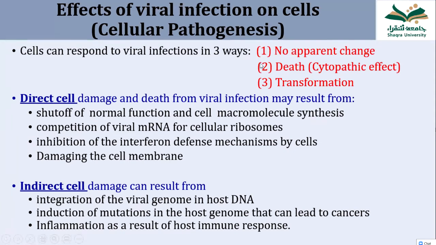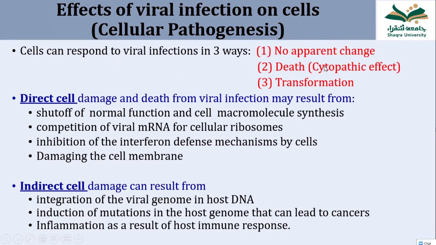This is one thing. Another effect is death of the cell, which you can also call cytopathic effect. When the virus causes infection, death can occur. The third effect is very dramatic, transformation. Transformation means the cells become immortalized, means they do not die, they live longer after viral infection.